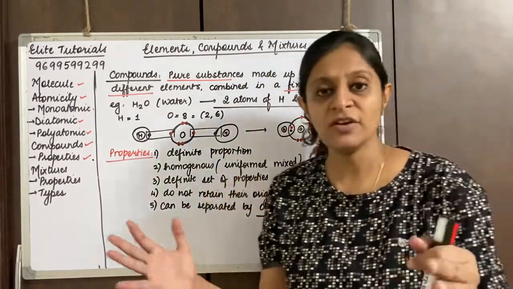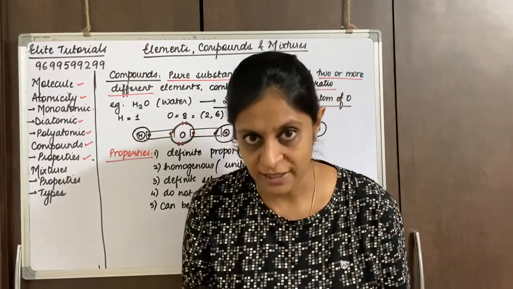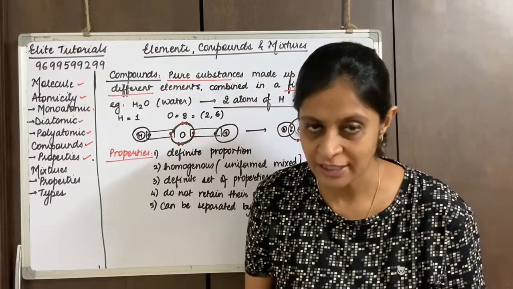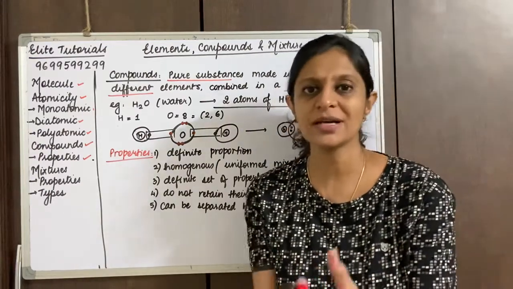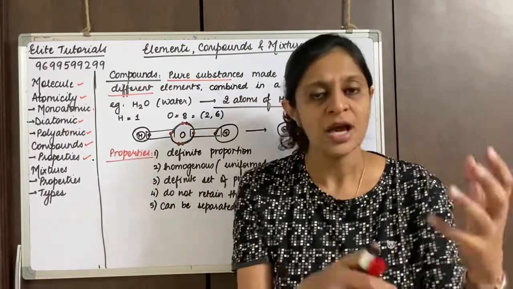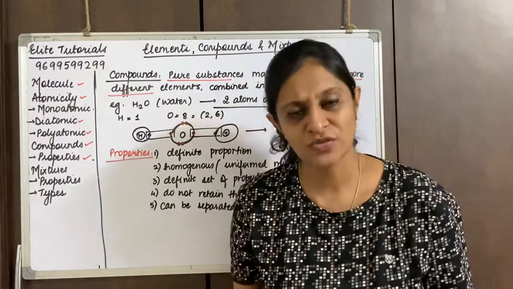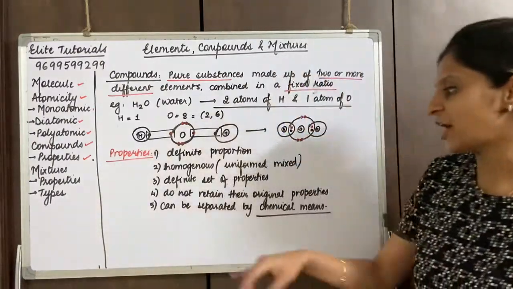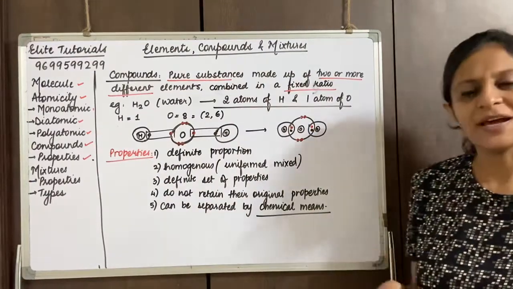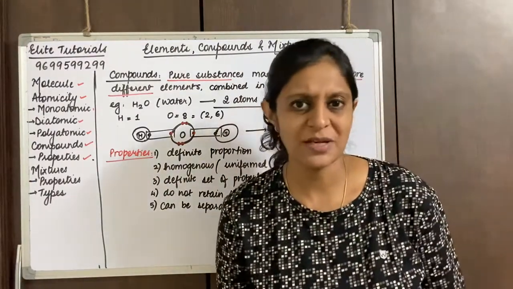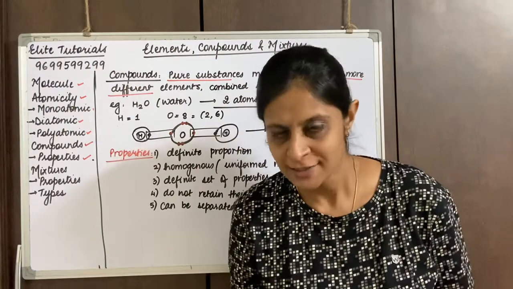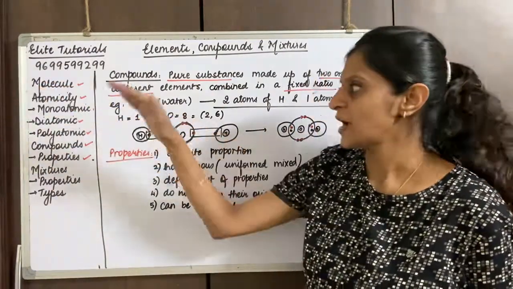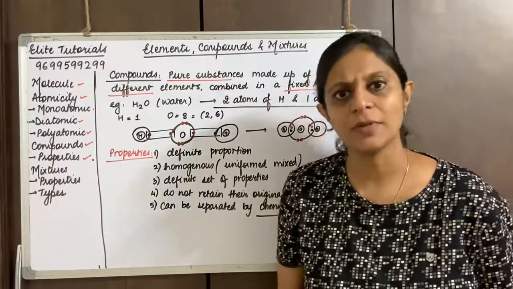Even if I take an example of carbon dioxide, carbon dioxide will extinguish fire, right? Oxygen supports burning, carbon is combustible, but carbon dioxide extinguishes fire. So again there are properties which are differing. And they can only be separated by chemical means. I told you water can be separated by electrolysis, right? So with that we have finished molecules, atomicity, and everything about compounds.